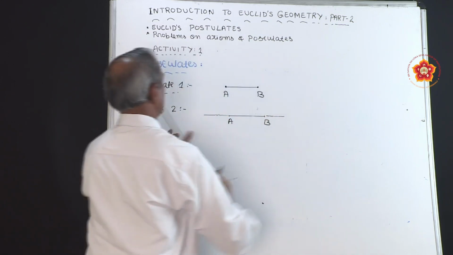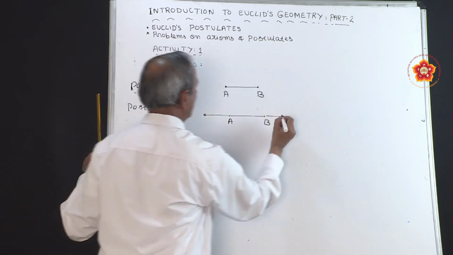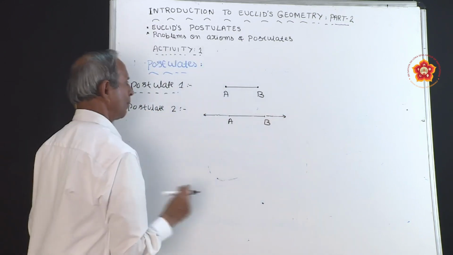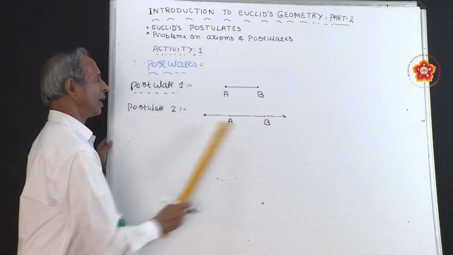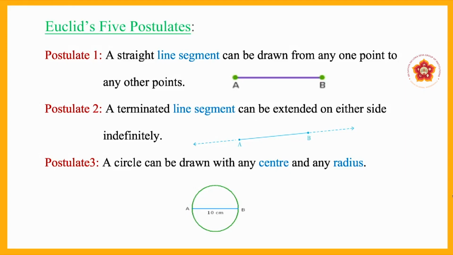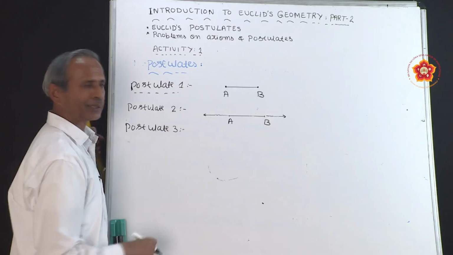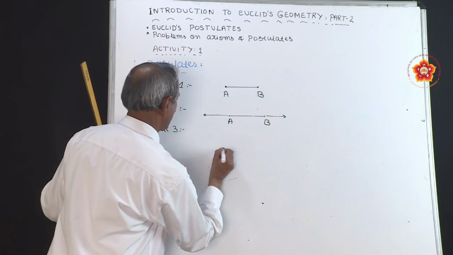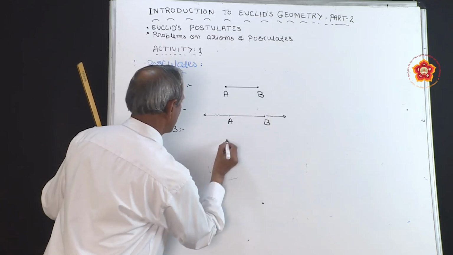Therefore, it is always true that a terminated line segment can be extended on either side. It is also true for every line segment. Next, let us move to postulate 3. A circle can be drawn with any center and any radius. Look here, any center you take, you can draw a circle.